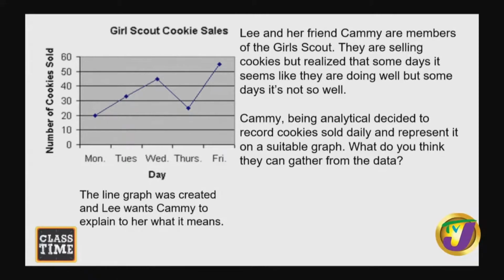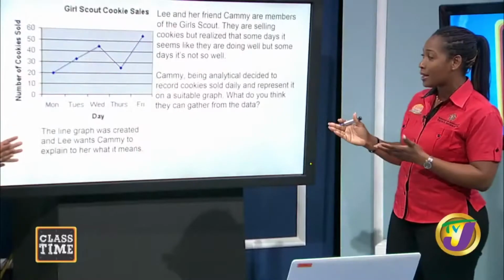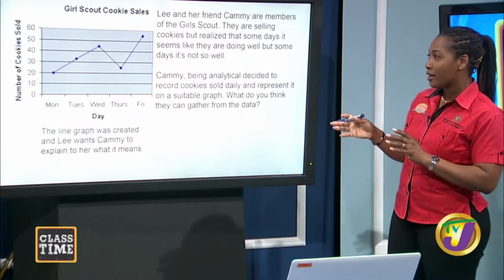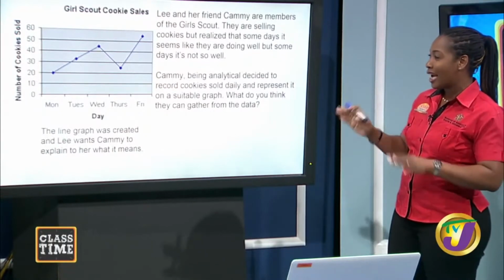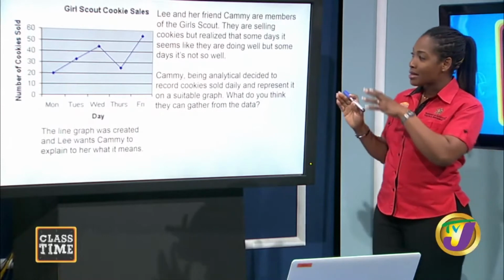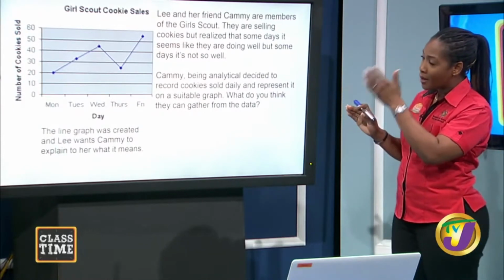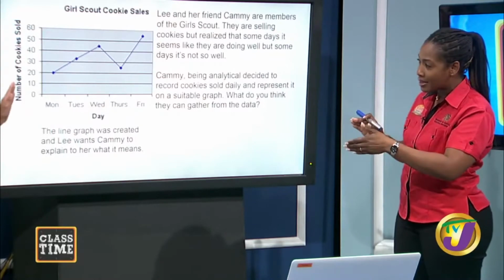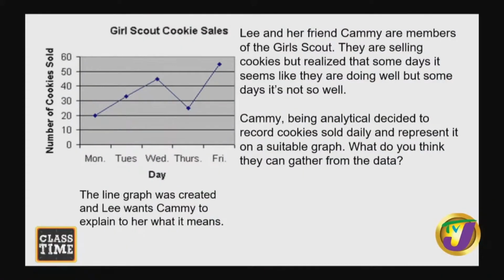What do you think they can gather from the data? Well, I like this line graph because it's very simple and I can pretty much see that Friday is a good day for cookie sales. I can just look at it and see the number of cookies on my vertical axis, which is my y-axis, and on my horizontal axis, my x-axis, I have the days of the week: Monday, Tuesday, Wednesday, Thursday, Friday. Friday is the highest point. So I know that I want to sell cookies on a Friday.